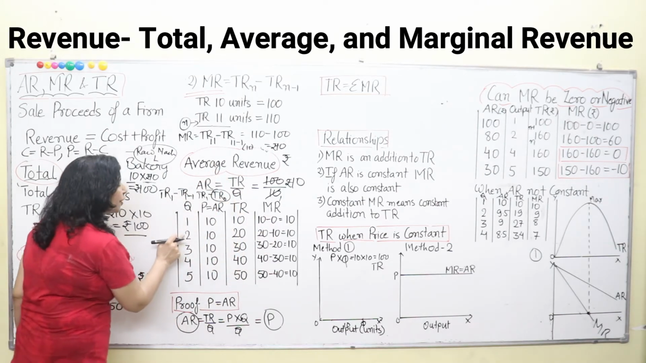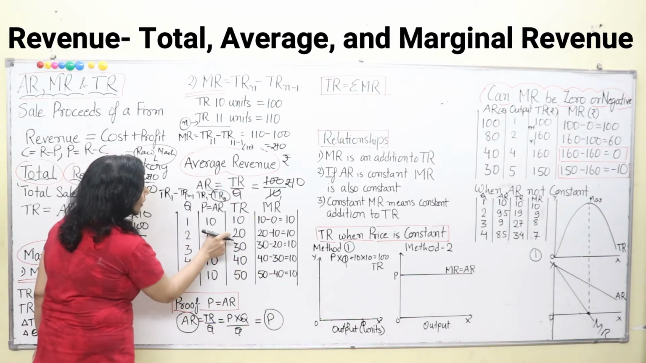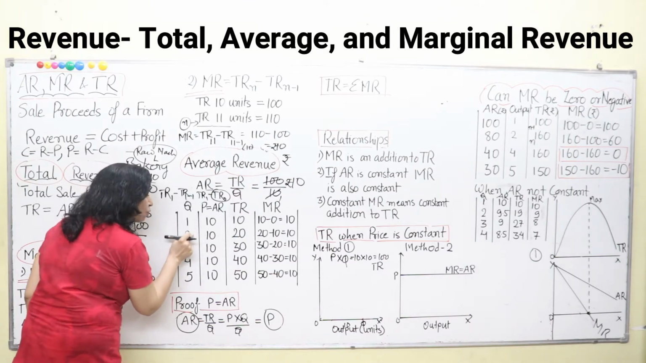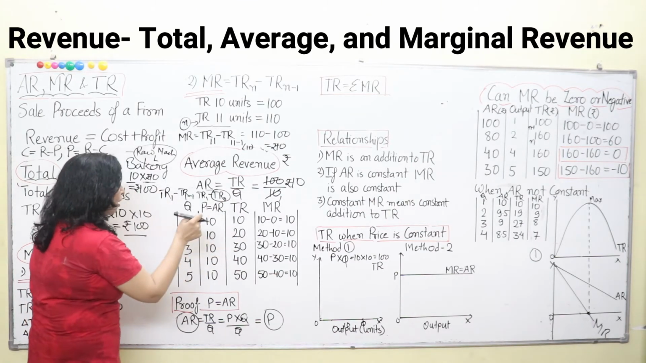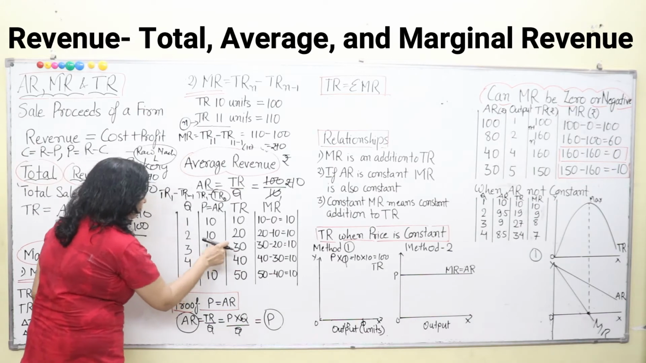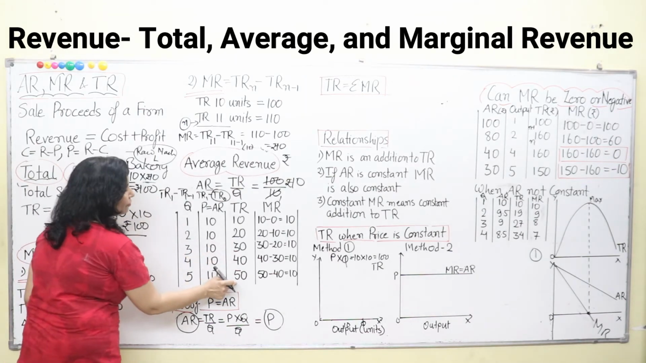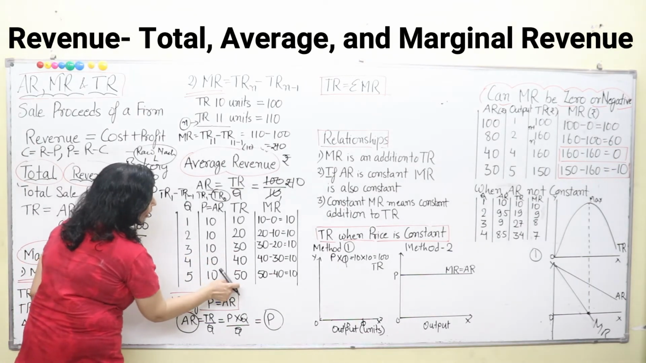Now, for 2 units, 2 into 10 is 20. So, by selling 2 commodities, total revenue is 20. By selling 3 commodities, total revenue is 30, for 4 it is 40 and for 5 it is 50. So, total revenue is 50 rupees.